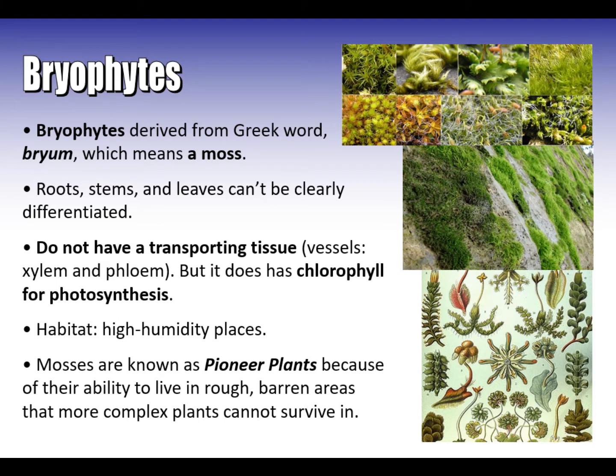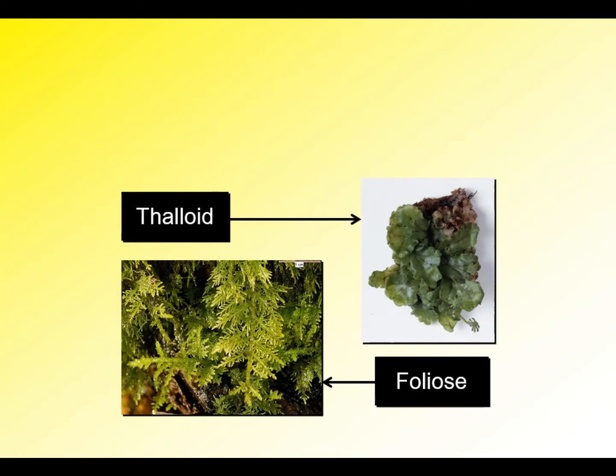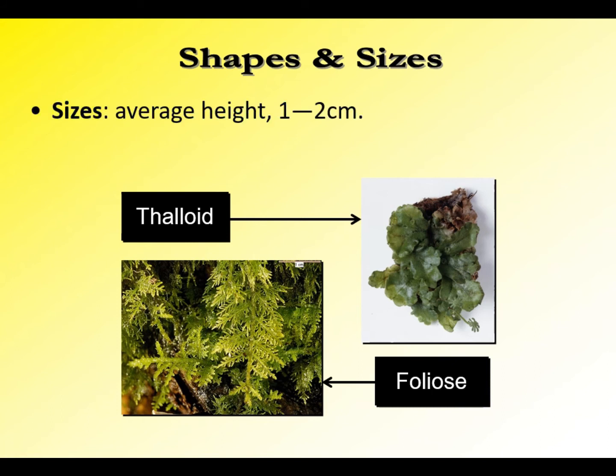Here you can see some pictures that describe several species or types of bryophytes. And as you can see from the second picture, for example, they form a green carpet-like structure on some substrate, on some rocks with high humidity. Now let's talk about shapes and sizes of bryophytes.